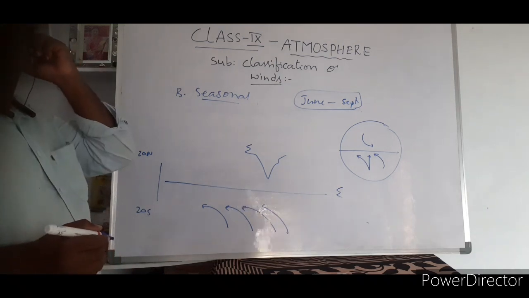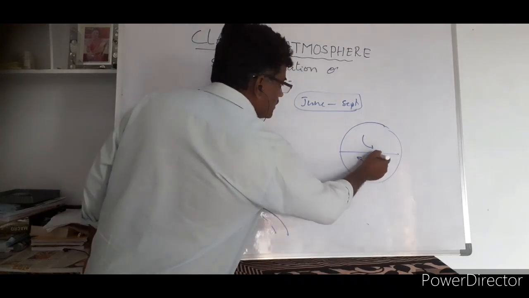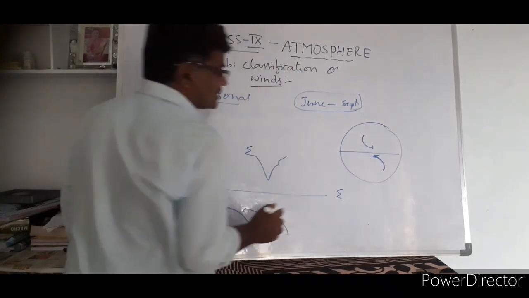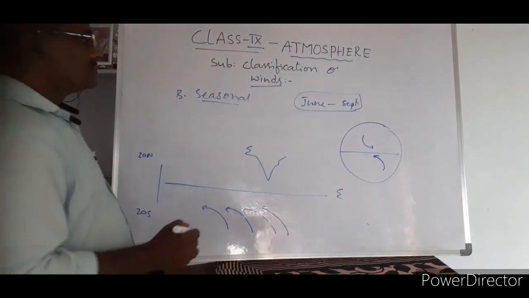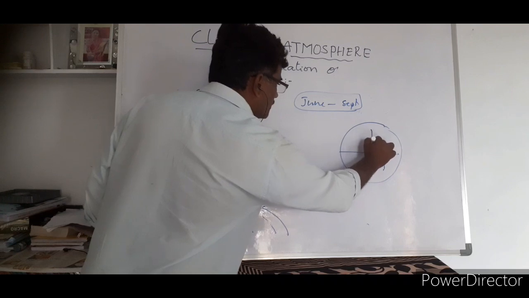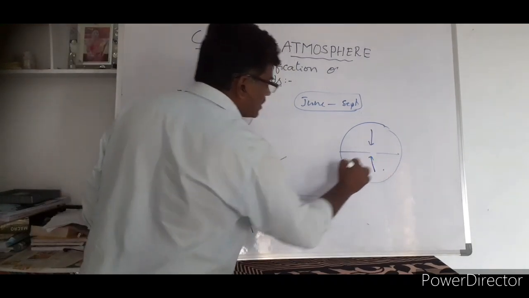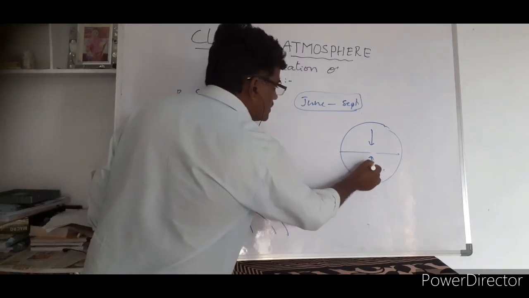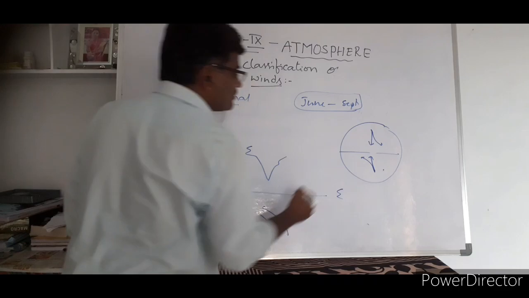This is the direction of the wind in the southern hemisphere. This is the direction of the wind in the northern hemisphere. So actually the path will be like this. The wind that should blow like this in the northern hemisphere, in the southern hemisphere, the wind that is expected like this. But unfortunately, it is bent a little towards this, and this also towards it like this.